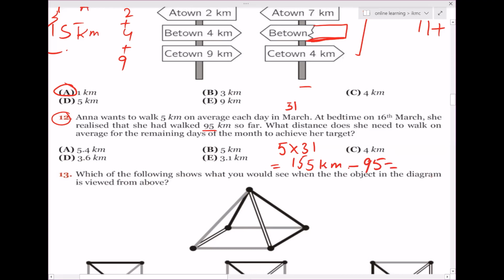So what is left? All right. So she needs to walk 60 kilometers in 15 days, because at bedtime on 16th March, they have given you the data that she had walked 95 kilometers. So 60 kilometers needs to be divided by the 15 days which are left. So this gives me 4 kilometers. So option C will be the answer.